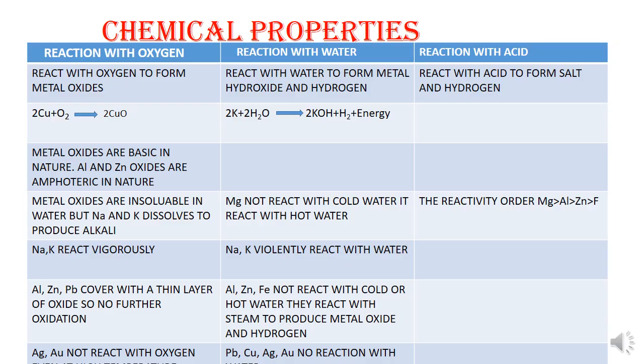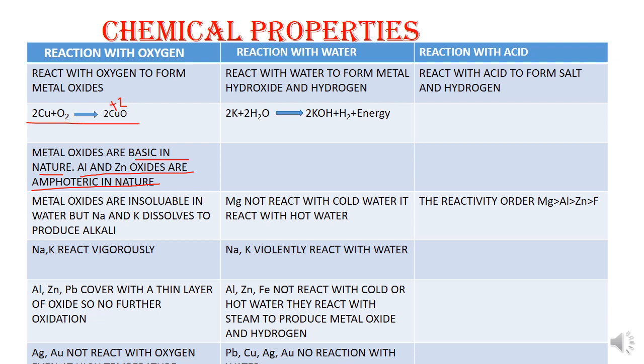Now we can discuss the important chemical properties of metals. Here I have given a table which consists of the reactions with oxygen, water and acid. First we can discuss the reaction with oxygen. Metals react with oxygen to form metal oxide. Here in this reaction you can see that copper combined with oxygen to form its oxide. Here copper is in +2 oxidation state, it is cupric oxide. Likewise, aluminium combined with oxygen to form its oxide, that is aluminium oxide Al2O3. Metal oxides are basic in nature, but aluminium and zinc oxides are amphoteric in nature.